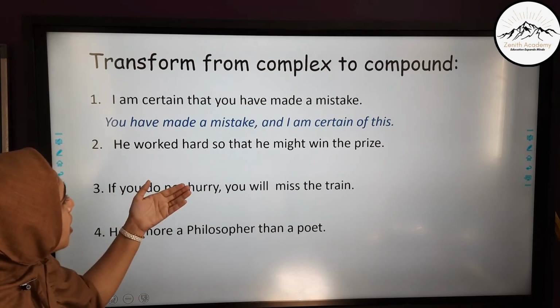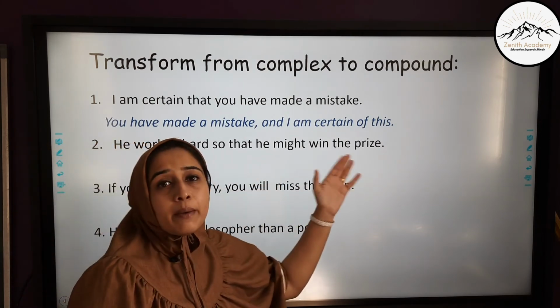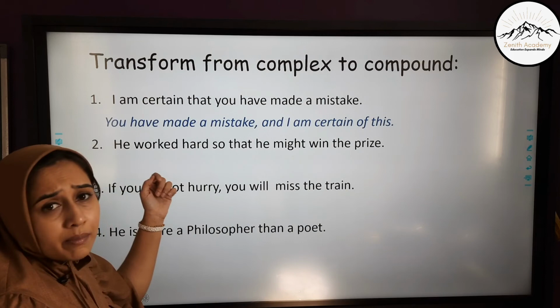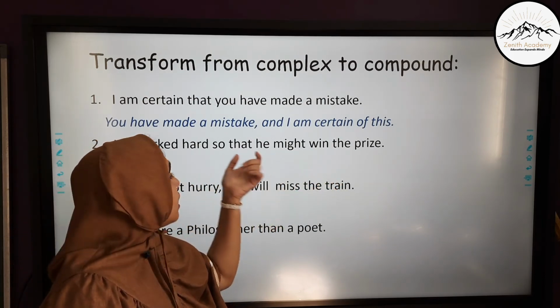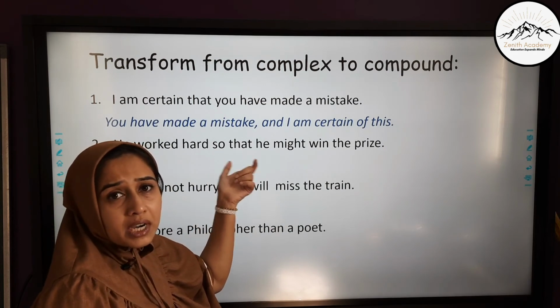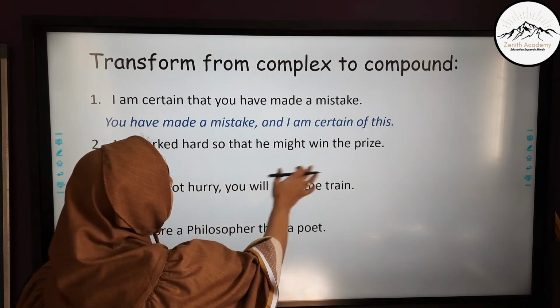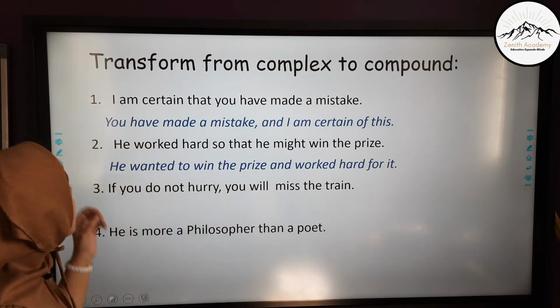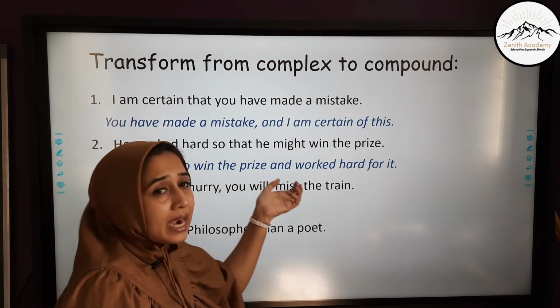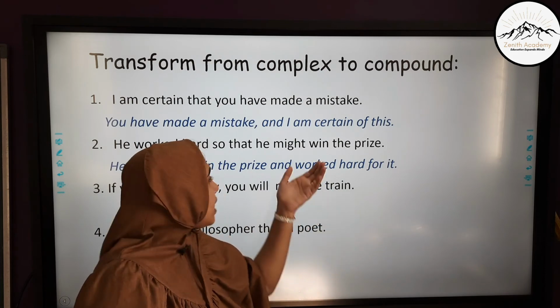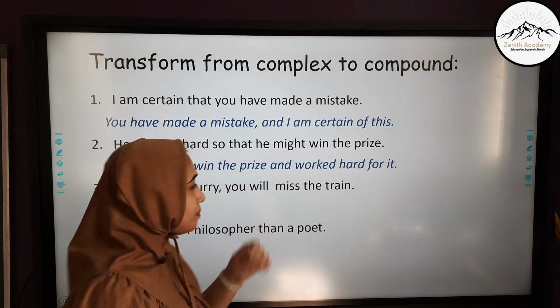He worked hard so that he might win the prize. He worked hard is the main clause. So that he might win the prize is the subordinate clause. That is the subordinating conjunction. So when transforming into compound, it becomes: he wanted to win the prize and he worked hard for it. We are replacing it by and.